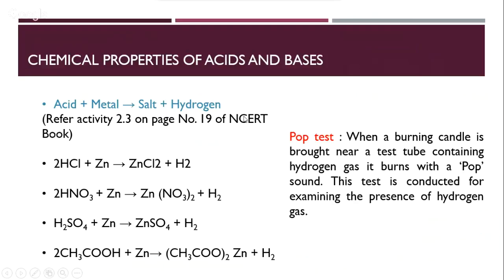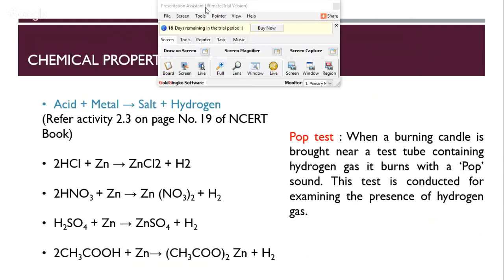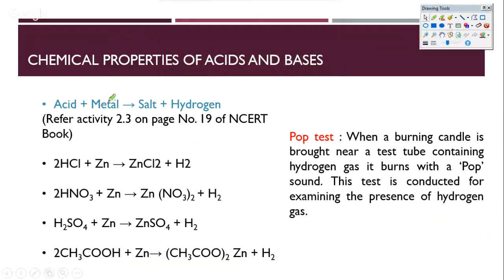Now we are going to look at the chemical properties of acids and bases, and there are roughly five reactions for acids and about three reactions for bases, primarily those that have been discussed in the textbook, which we are going to look at. So the most important reaction with acids is when metals are put in acids. Essentially you end up getting salt plus hydrogen. And the common test to recognize hydrogen is the pop test.